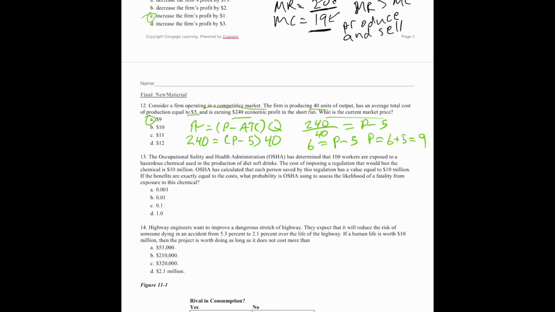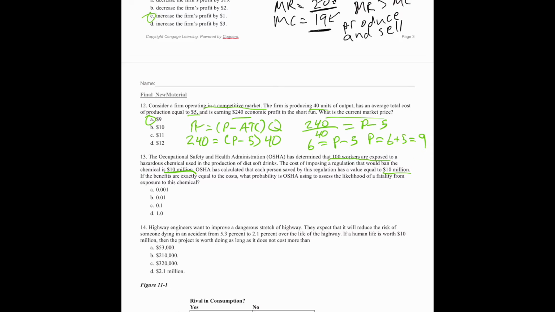OSHA has determined that 100 workers are exposed to a hazardous chemical used in the production of diet soft drinks. The cost of imposing a regulation that would ban the chemical is 10 million. OSHA has calculated that each person saved by this regulation has a value equal to 10 million. If the benefits are exactly equal to the cost, what probability is OSHA using to assess the likelihood of fatality from exposure to this chemical? So remember, each life is worth 10 million.